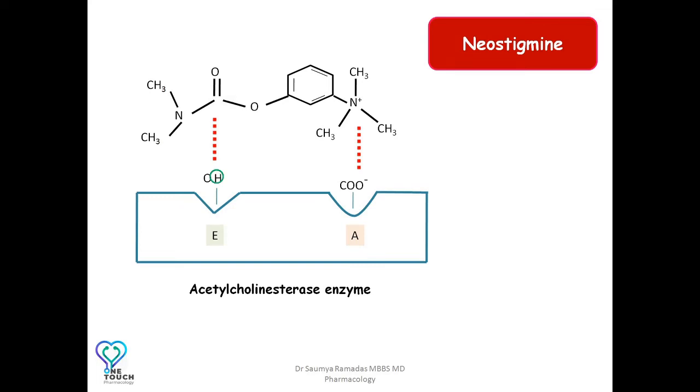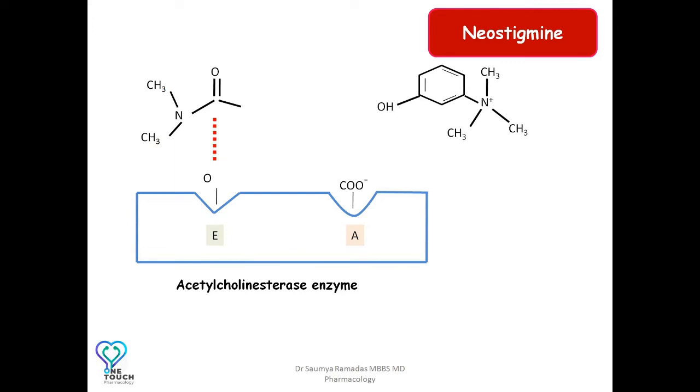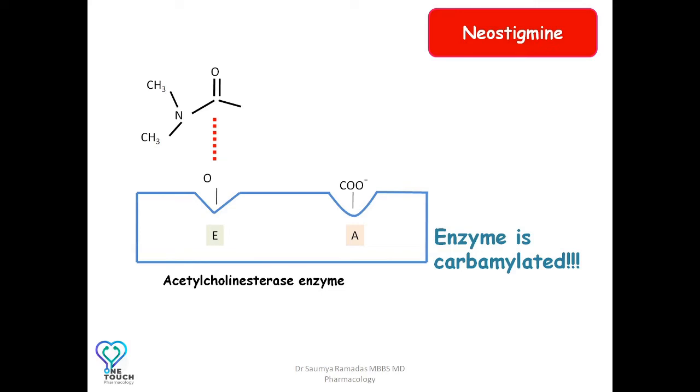The hydrogen atom over here is transferred to this oxygen atom, and this part of the drug is separated, leaving the enzyme carbamylated. The carbamylated enzyme is acted upon by water.